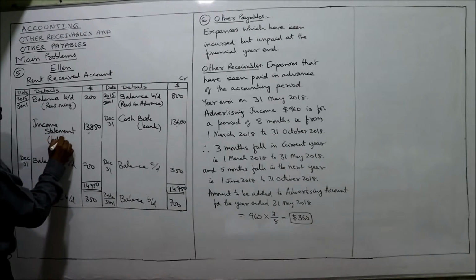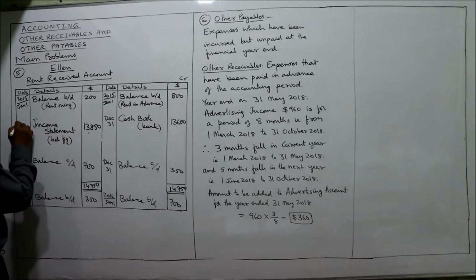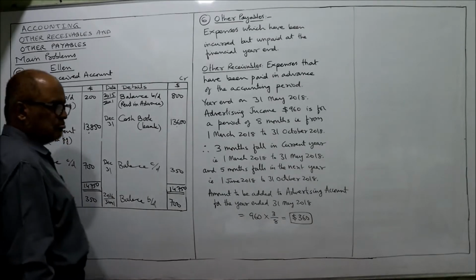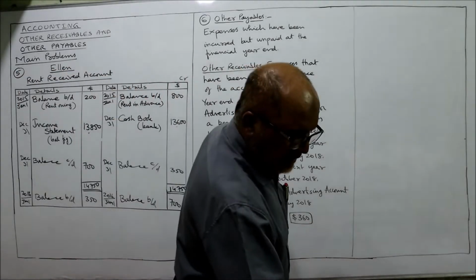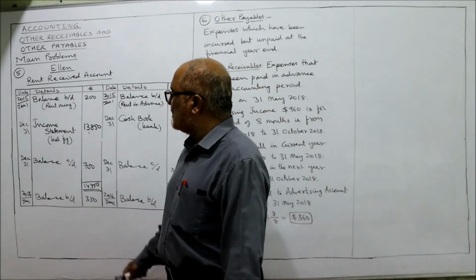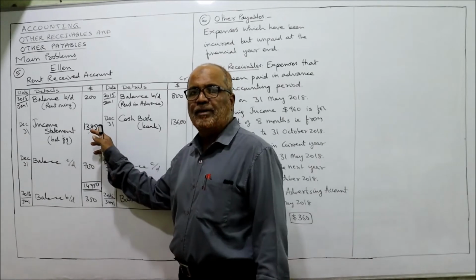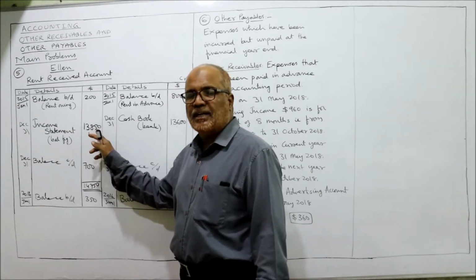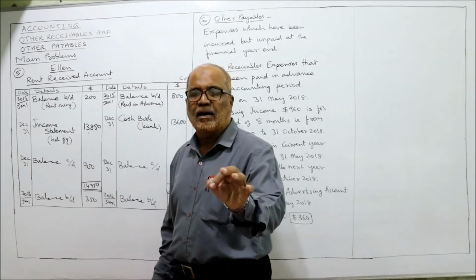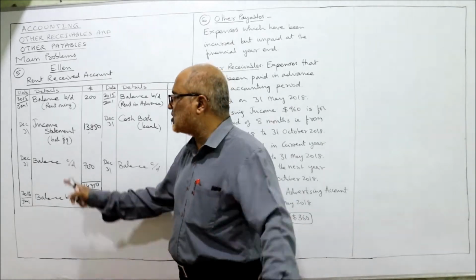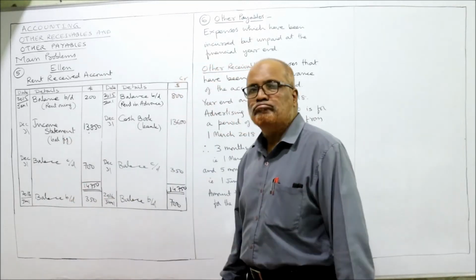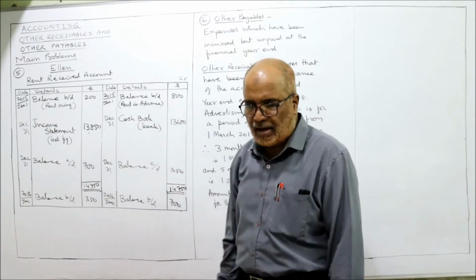Balancing figure, December 31st. That's all. So current year's rental income is 13,850. This 13,850 is the rental income of the current year, it will be transferred to income statement. That's all. This is the end of problem number 5.